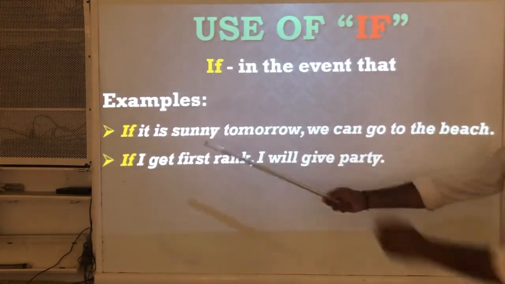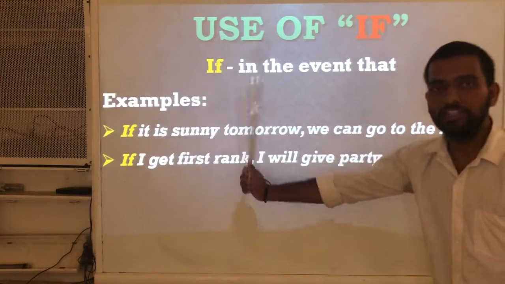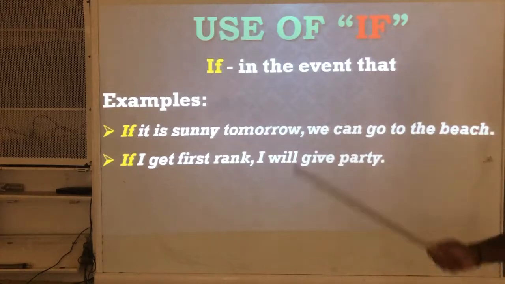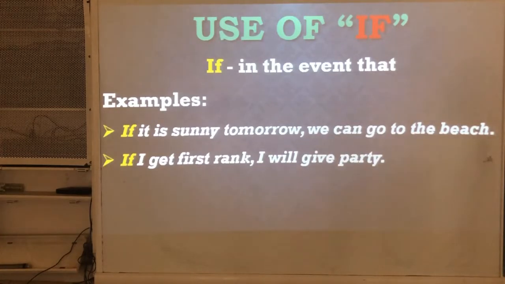Look at the example. Don't think too much. You know very well how if is used in sentences. If it is sunny tomorrow, we can go to the beach.